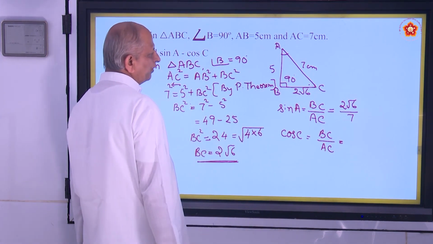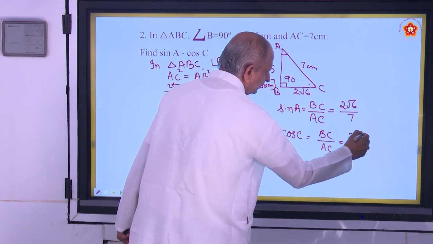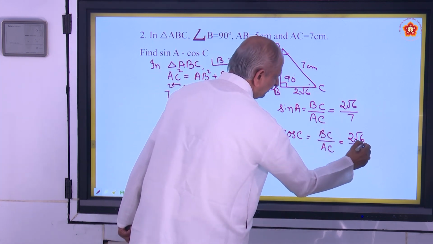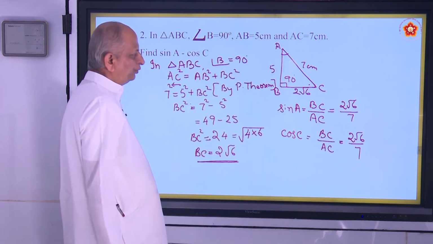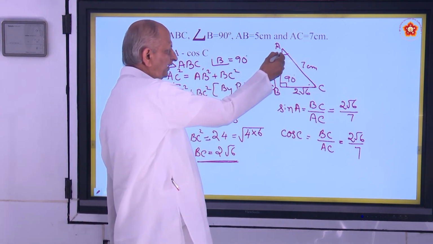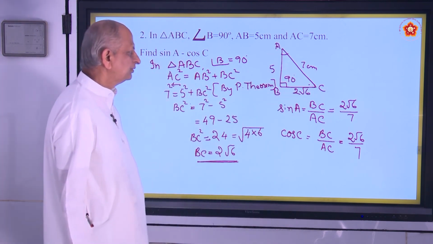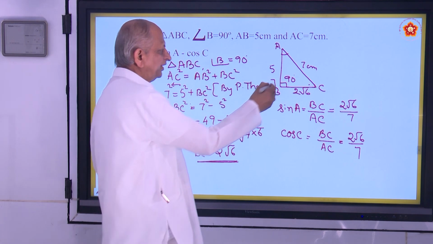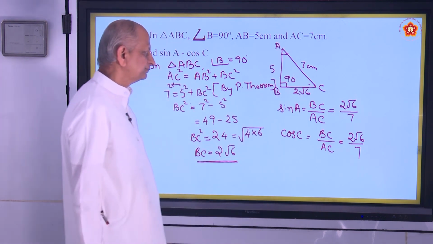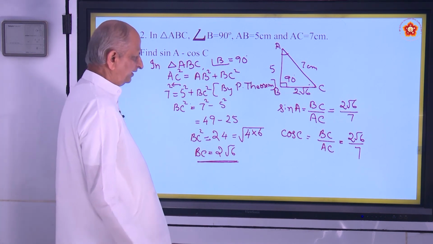It will be equal to 2 root 6 by AC 7. So you get beautiful results. Sine of angle A is opposite side by hypotenuse, and cos of angle C is adjacent side by hypotenuse. So that is BC by AC, 2 root 6 by 7.